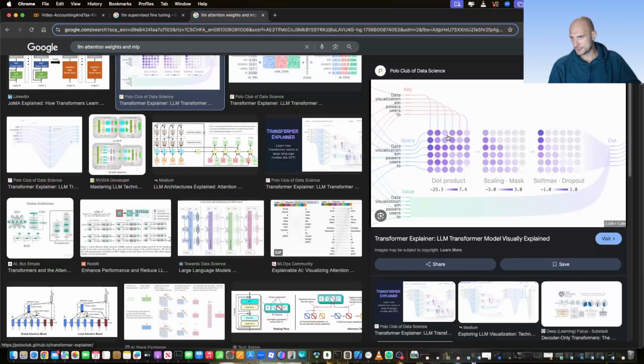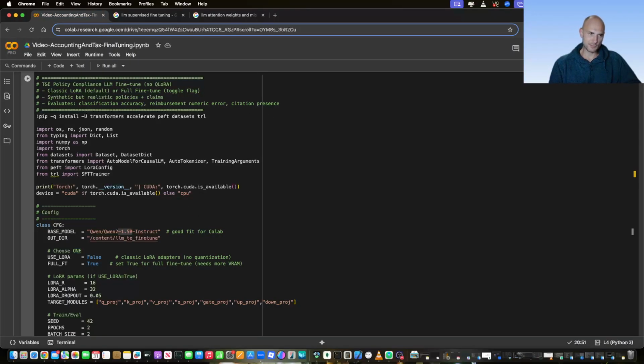So here is an example of how this works. These purple points that you're seeing in this picture represent coefficients and weights. They are the ones that hold the information within the model, that store the facts, and we're going to change them in order to incorporate our special policy.